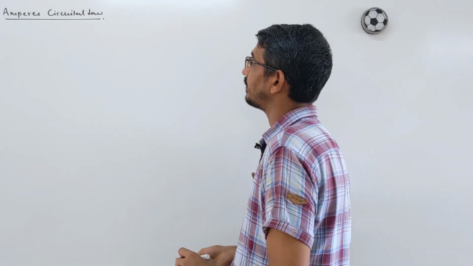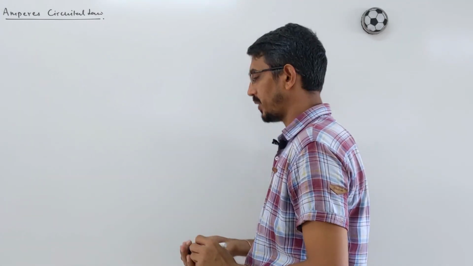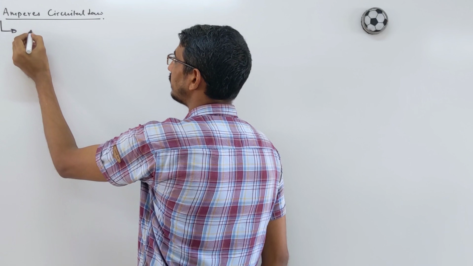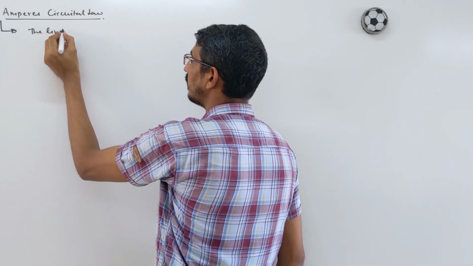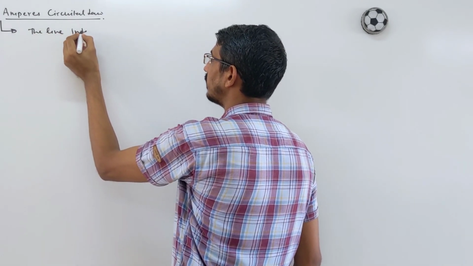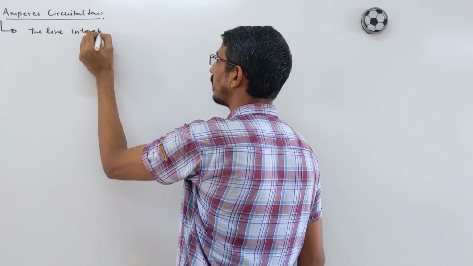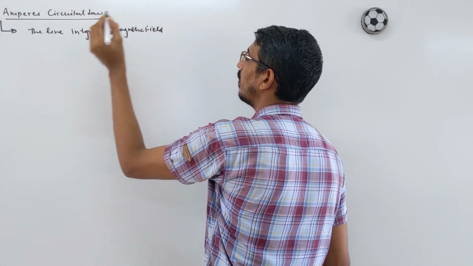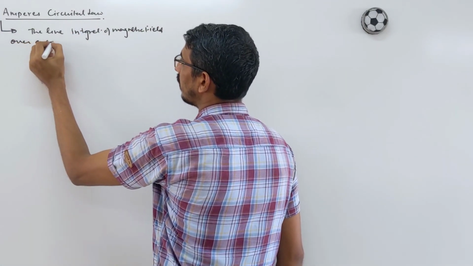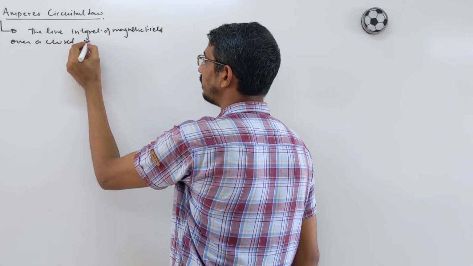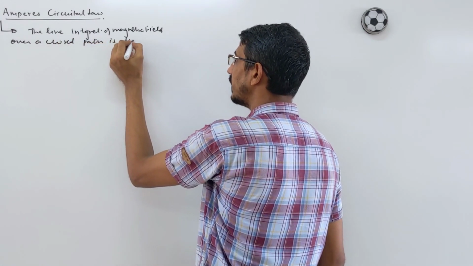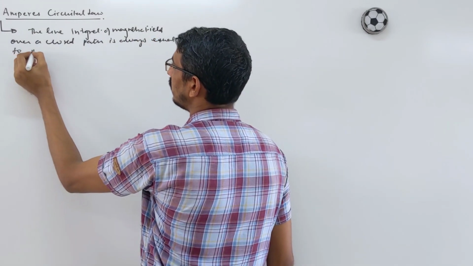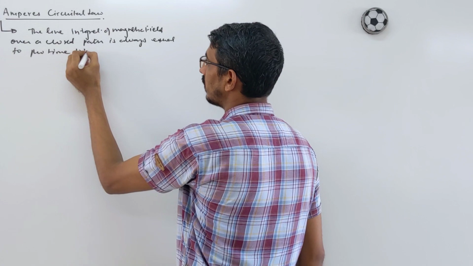Okay, let's start. So what does Ampere's circuital law say? Let me write its definition, then I will explain it. It says that the line integral of the magnetic field over a closed path is always equal to mu naught times the total current.